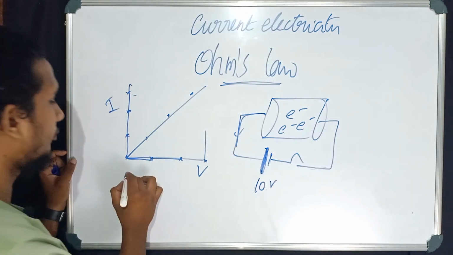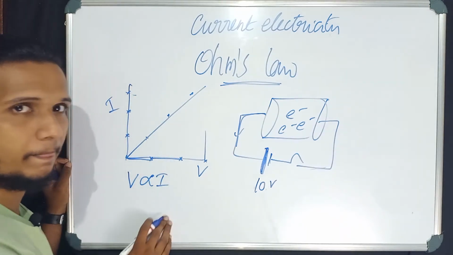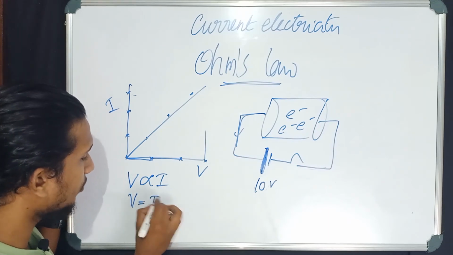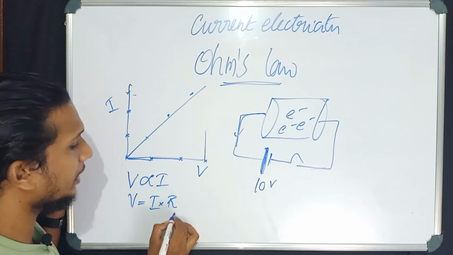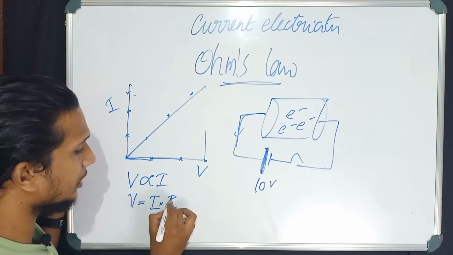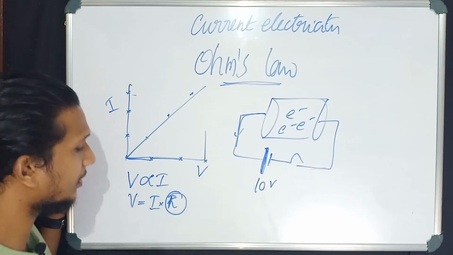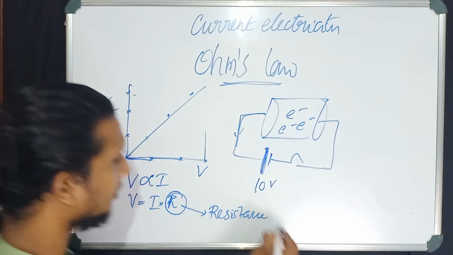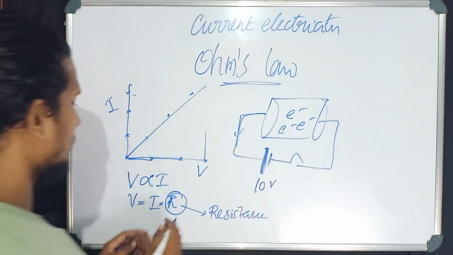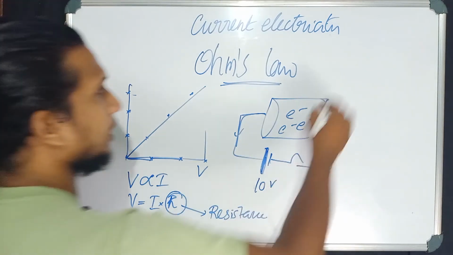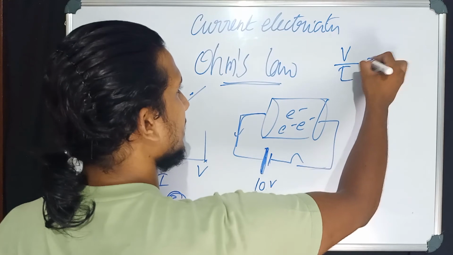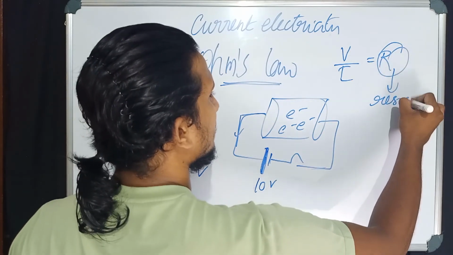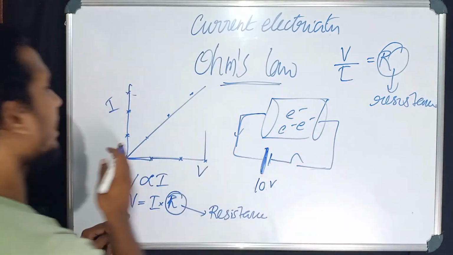You can write V is proportional to I. On changing this proportional sign, you will get V is equal to I multiplied by a constant. I can write that constant as R. This constant is called resistance. You can write it like, from here V by I is equal to R. You'll write it here, V by I is equal to R. This constant is called resistance.